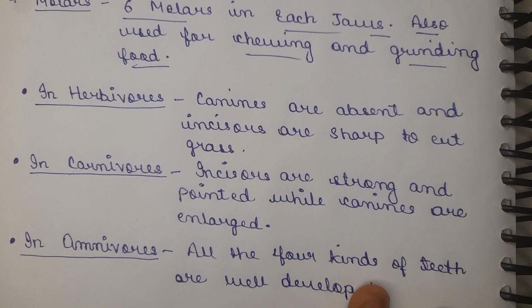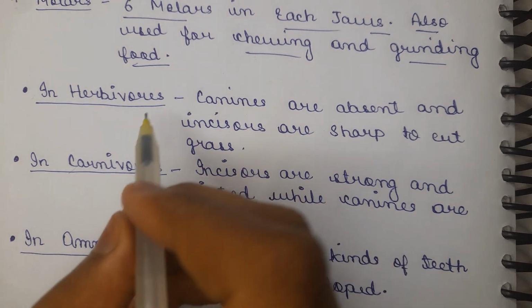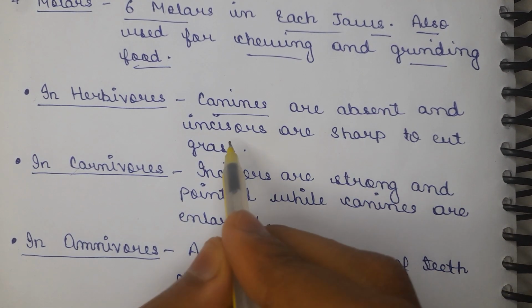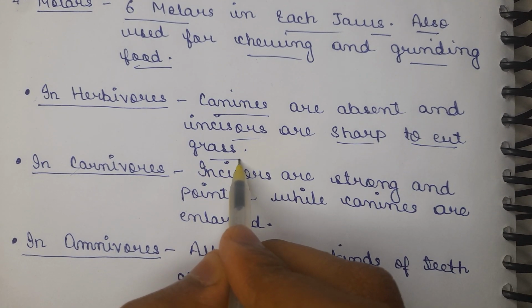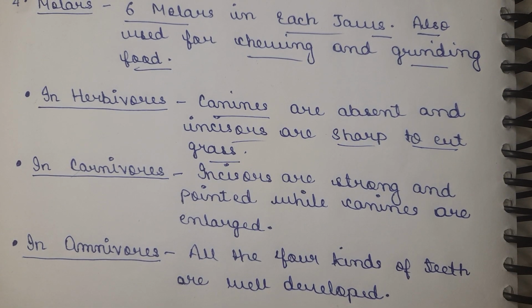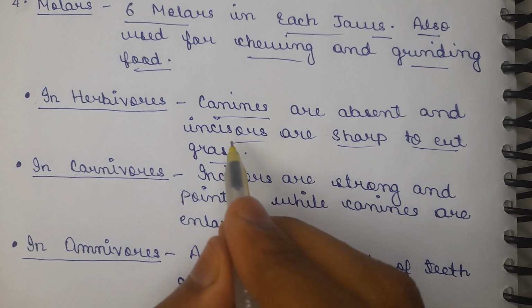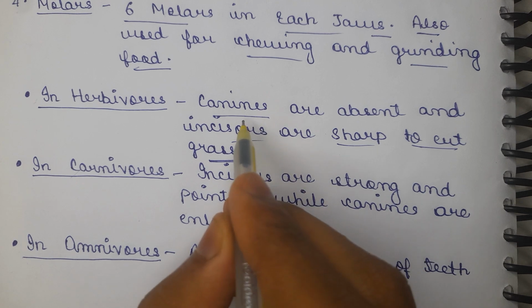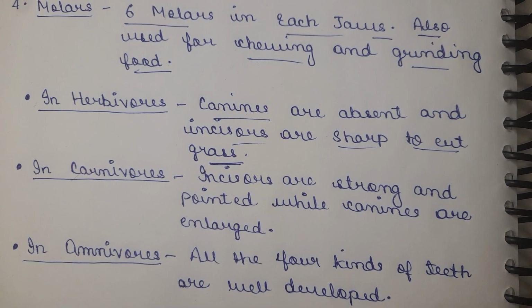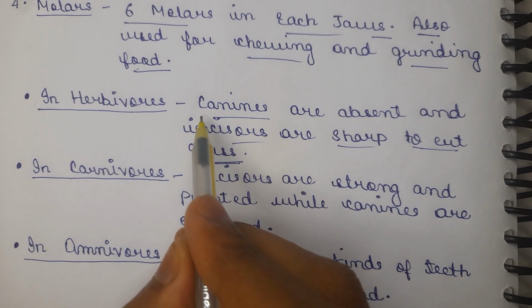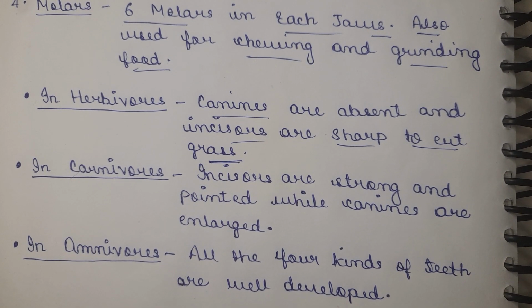So starting with the herbivores. In herbivorous animals, the canine teeth are basically absent and the incisors are sharp to cut the grass. For example, take a goat, which basically depends on food such as grass or plants. They use the incisors to cut the grass, and there is no need for canines to tear that grass. That's why herbivores have only incisors, and canines are absent in that type of animal.